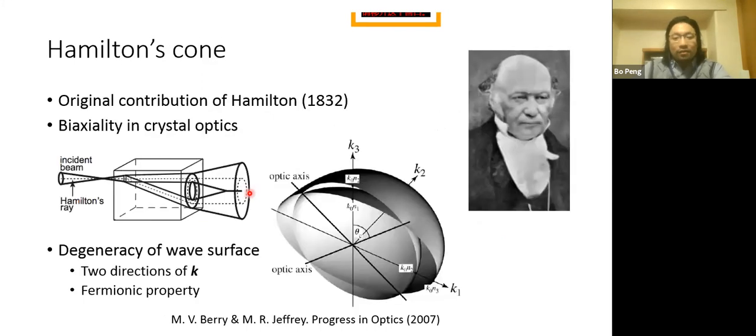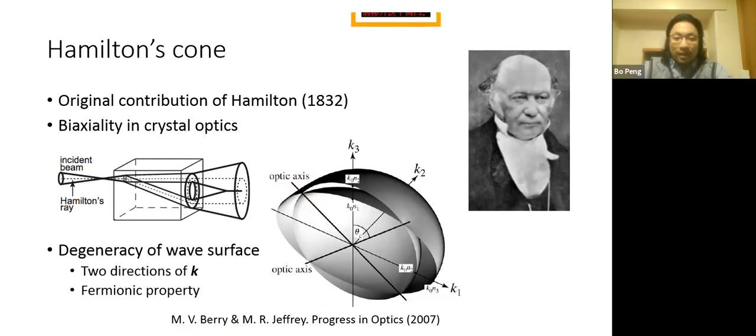And such a kind of band crossing was actually proposed nearly 200 years ago by Hamilton in biaxial crystals. He found that the wave surface of these states forms something like a Hamilton cone. And this was recently rediscovered by Michael Berry in this kind of system.